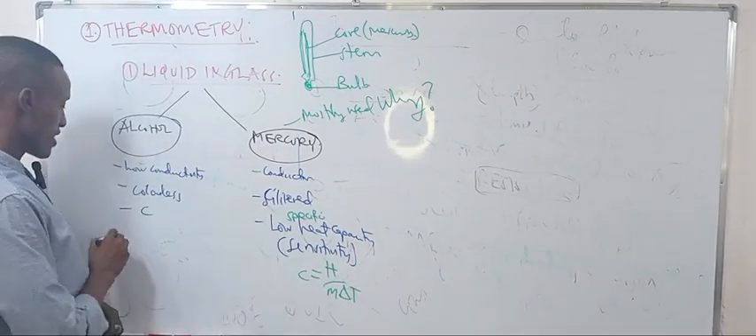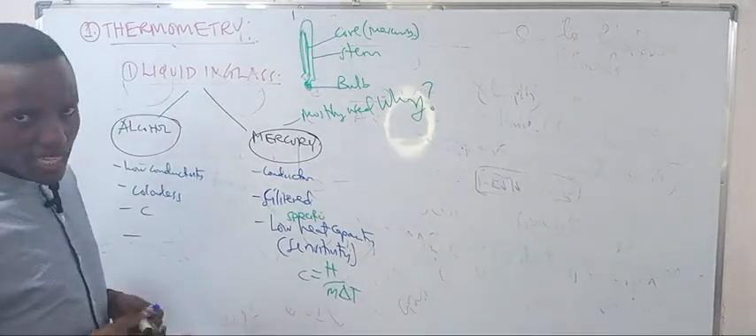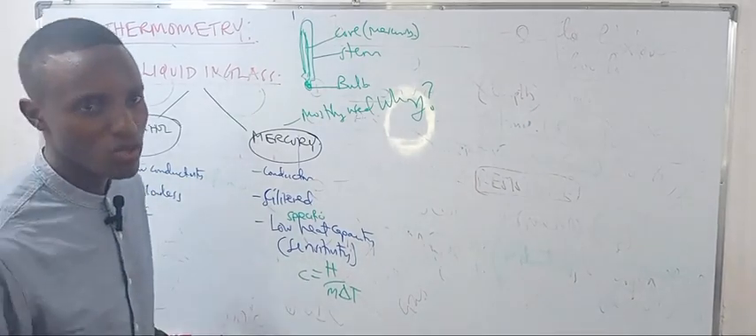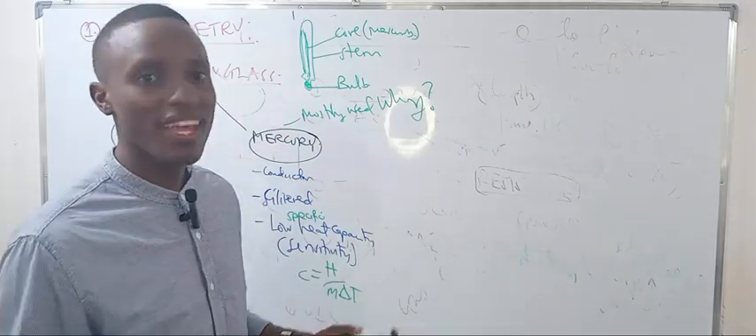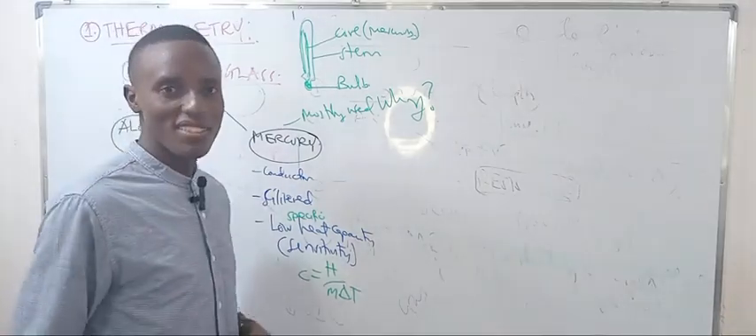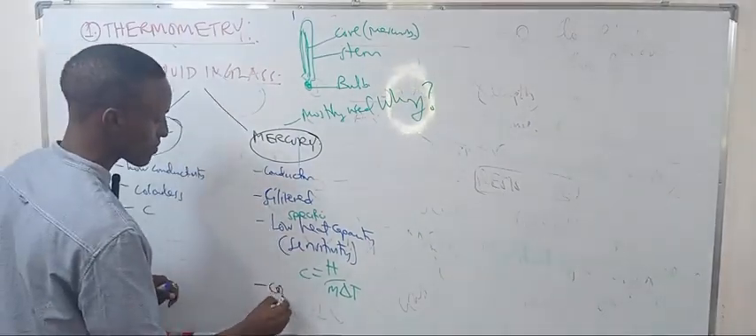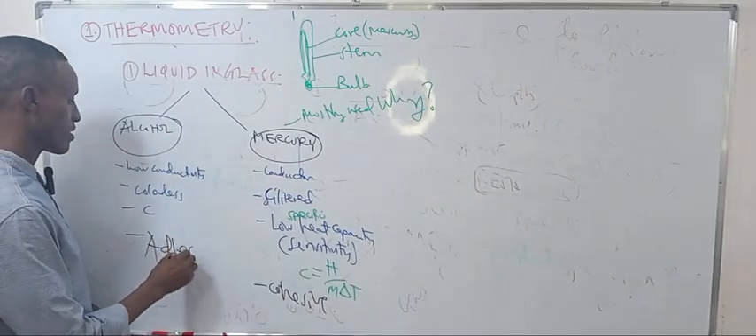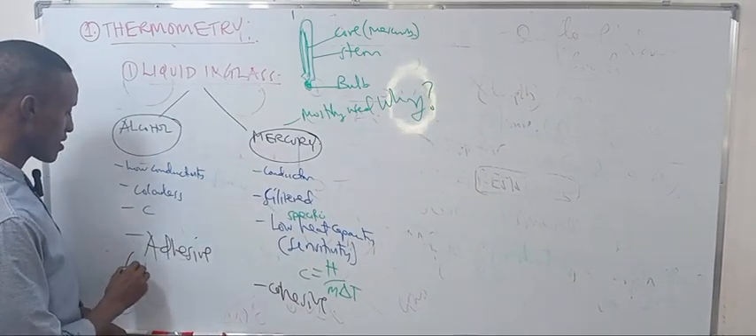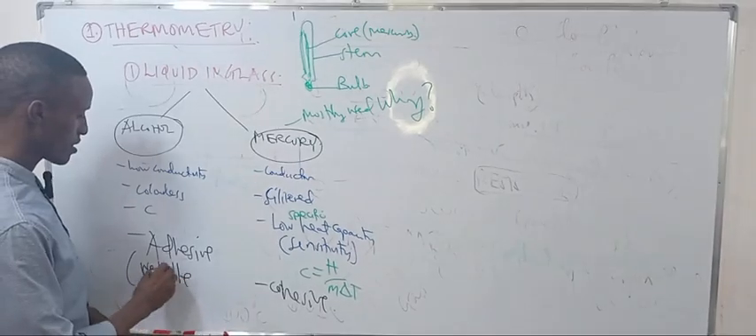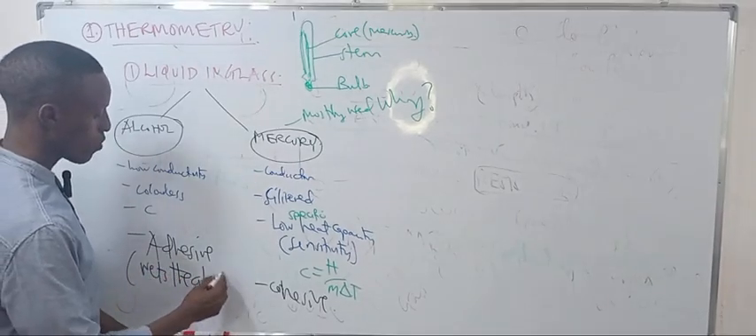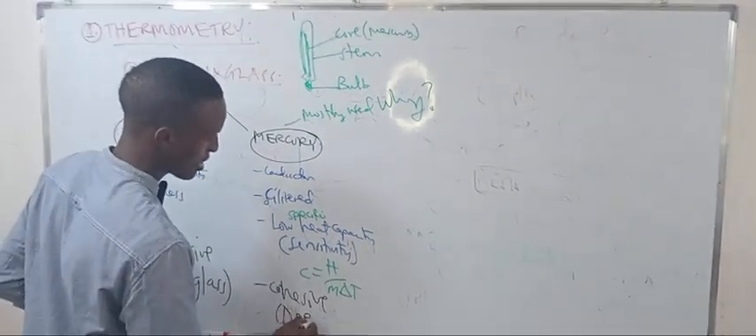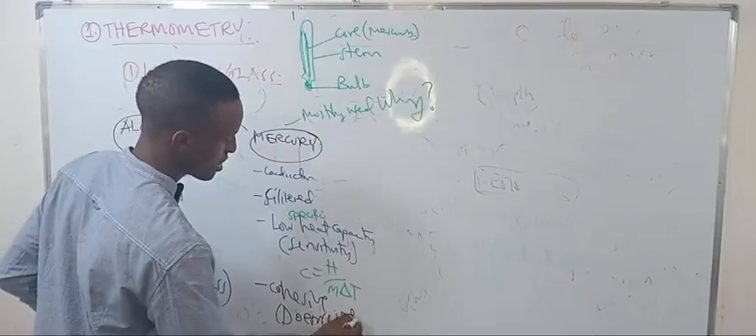The fourth difference is that alcohol can wet the glass, so it is more adhesive, while mercury is more cohesive. Alcohol is adhesive and wets the glass, while mercury, being cohesive, doesn't wet the glass.